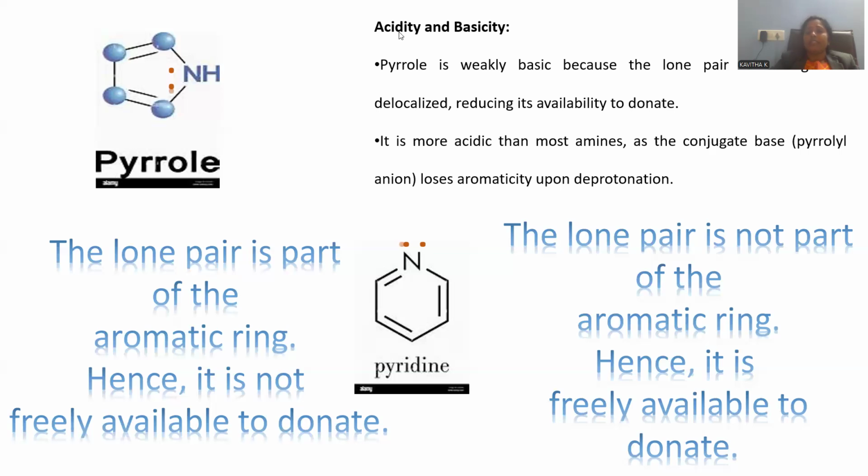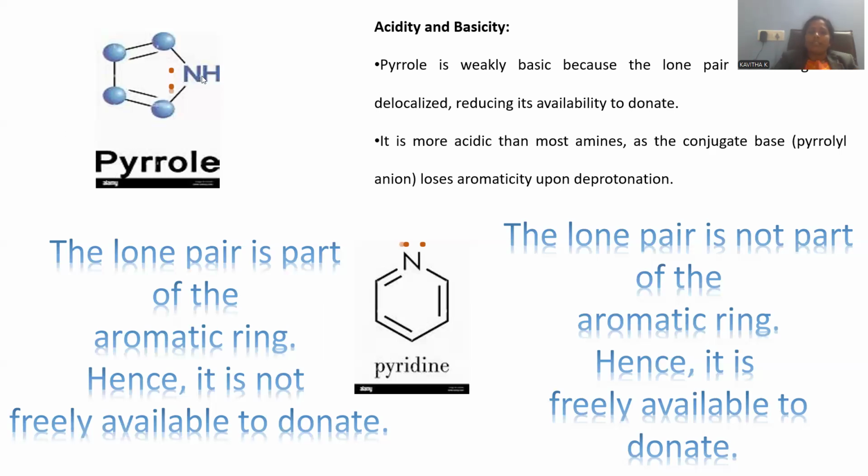Let me go with the acidic nature of this pyrrole. Pyrrole is more acidic in comparison to the amines, and consider the conjugate base generated after the release of H plus. Whenever we lose H plus, what happens? N minus will be generated. That is called the conjugate base. The acid and conjugate base differ by only one H plus. Any two compounds differing by one H plus are called a conjugate acid-base pair, right?